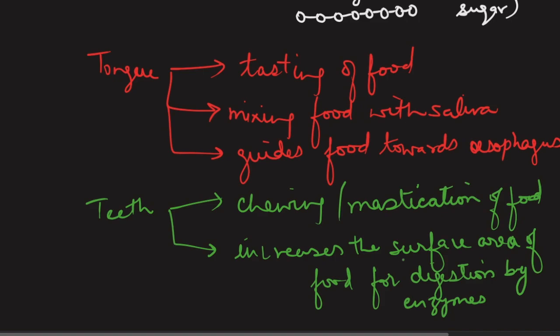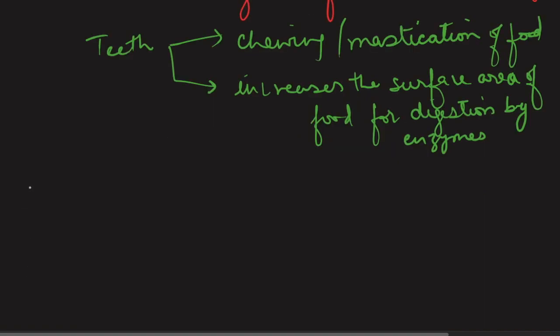It physically breaks it down into smaller pieces, and hence surface area increases, and on that surface area the enzymes will have better reachability in order to digest your food. So you must have heard this very common instruction by your elders that you should chew your food properly for two basic reasons. Number one, if you chew your food properly, it will get digested easily, and number two, if you chew your food properly, then it will not get stuck in your esophagus while swallowing.